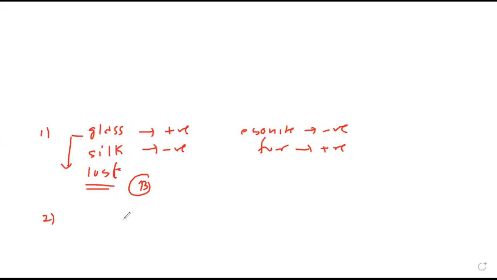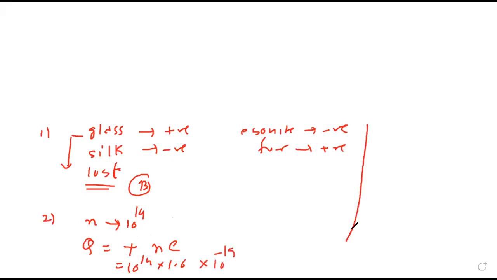When 10 raised to 14 electrons are removed from a neutral metal sphere, what will the charge on that sphere become? First of all, will that charge be positive or negative when electrons are removed? Positive. So the formula is Q equals Ne. N is 10 raised to 14. Charge e is 1.6 into 10 raised to minus 19. So this will become 1.6 into 10 raised to minus 5. That is the same as 16 into 10 raised to minus 6.